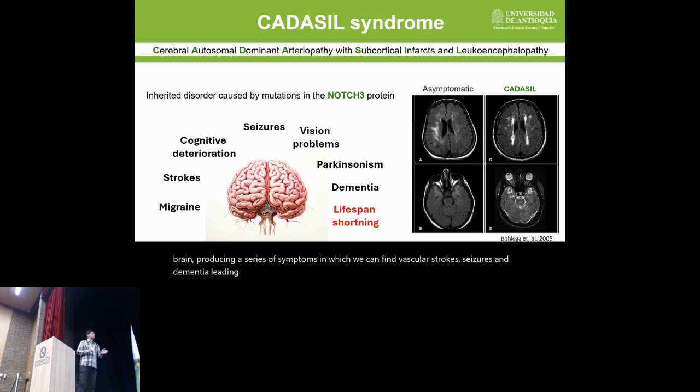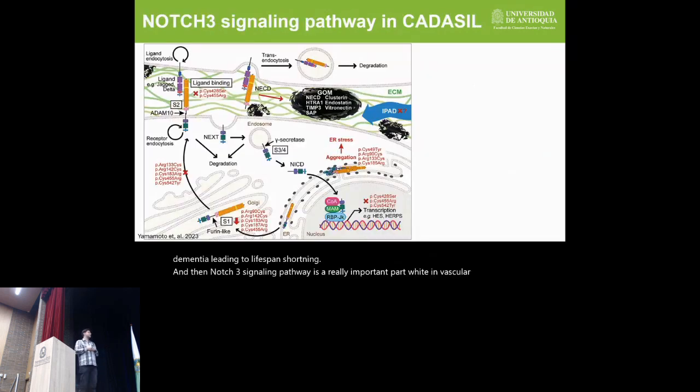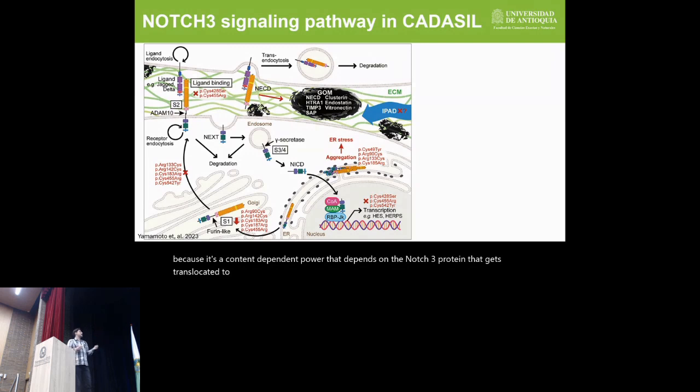And the Notch3 signaling pathway is a really important pathway in vascular cell type because it's a contact-dependent pathway that depends on the Notch3 protein that gets translocated to its transmembrane location, and it interacts with the receptor cell in a ligand. It has two domains, an intracellular domain and an extracellular domain.